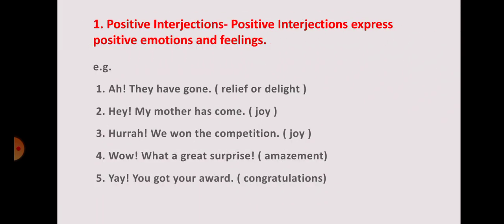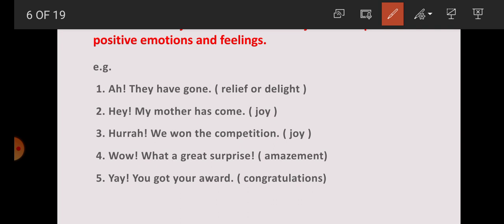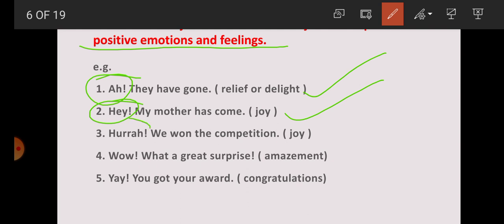Number 1, positive interjections. Positive interjections express positive emotions and feelings. For example, "Ah, they have gone." So ah expresses what? Relief or delight. Relief or delight is which type of emotion? Positive emotion. "Hey, my mother has come." So hey expresses positive emotion of joy. "Hooray, we won the competition." So hooray expresses positive emotion, that is joy.